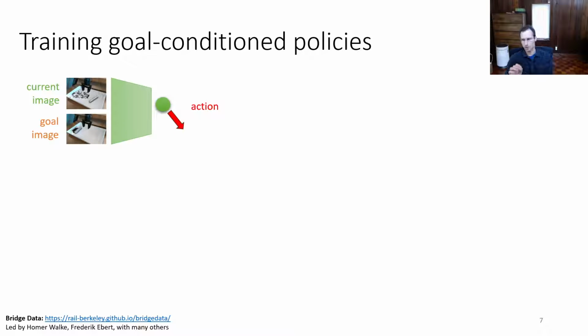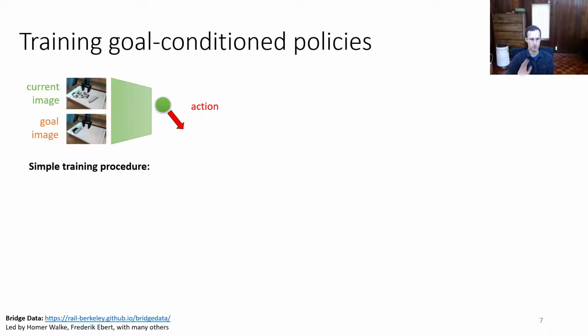Now, at this point, some of you might be objecting that, well, in reality, we might not want to specify all of our tasks with goal images, and that's perfectly fine. We're actually going to see how we can train these goal condition policies, and that's very good because they can use lots of data, but then we can adapt them to other ways of specifying tasks also. So they serve as a self-supervised substrate on which we can build other things, a kind of foundation, much like how language models serve as foundations for all sorts of NLP tasks. But first, let's talk about how we train these things.